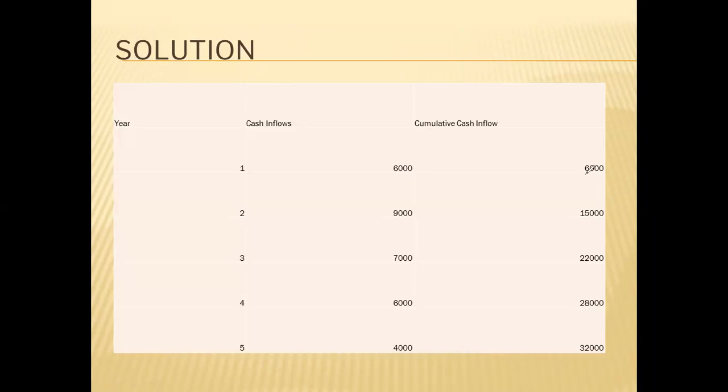first year cumulative cash inflow is 6,000. Second year it is 15,000. Third year it is 22,000. Fourth year it is 28,000. Okay. First year 6,000. Second year 15,000. Third year 22,000. And fourth year 28,000. This is the cumulative, meaning the clubbed income. Means till fourth year you have earned 28,000 total.